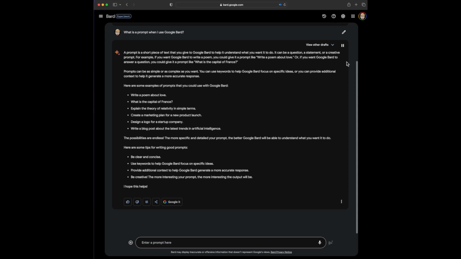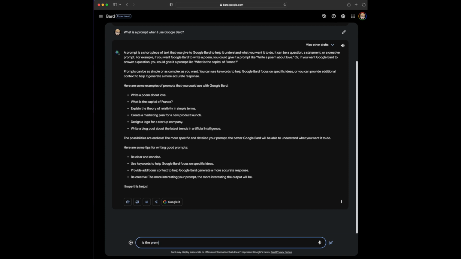Here are some tips for writing good prompts. Be clear and concise. Use keywords to help Google Bard focus on specific ideas. Provide additional context to help Google Bard generate a more accurate response. Be creative. The more interesting your prompt, the more interesting the output will be. I hope this helps. It definitely helps. That's an excellent overview.